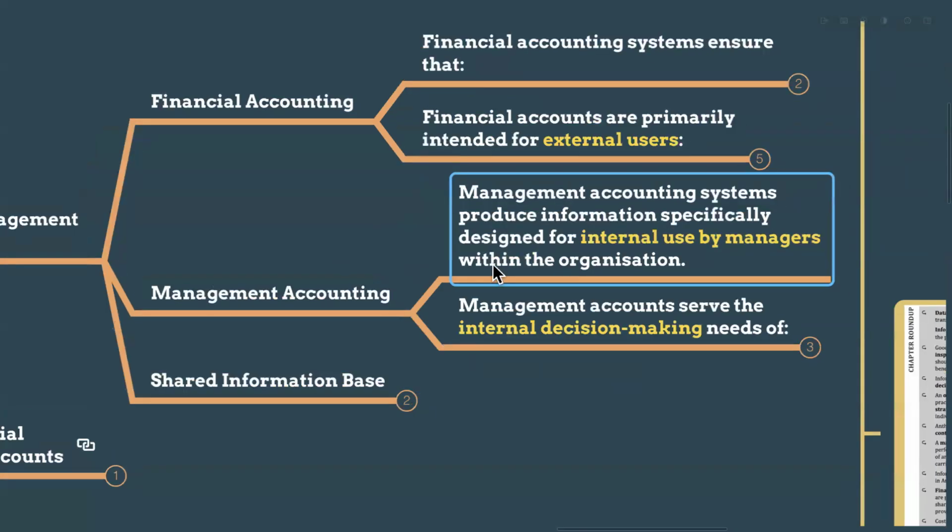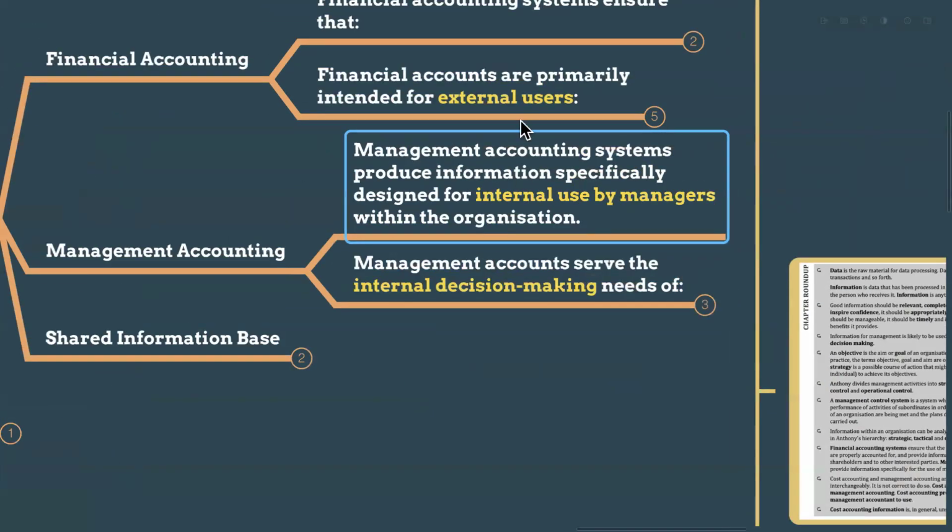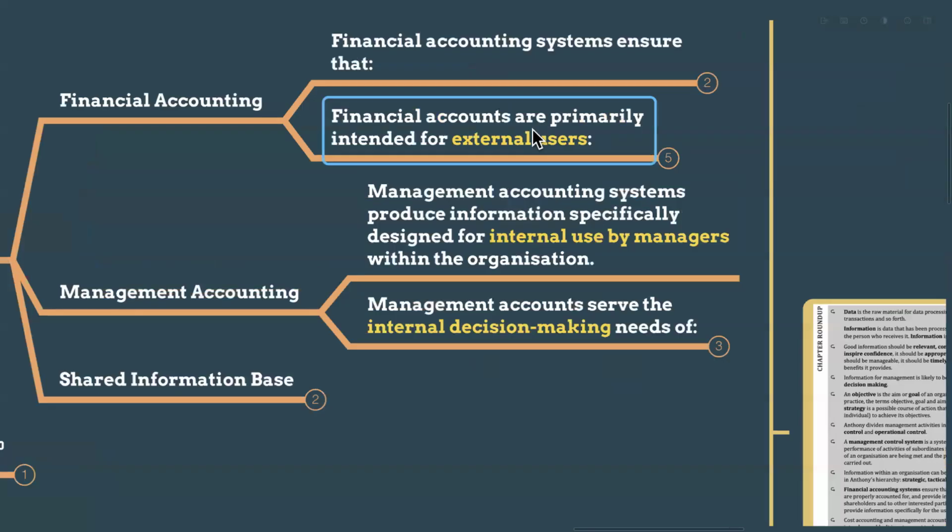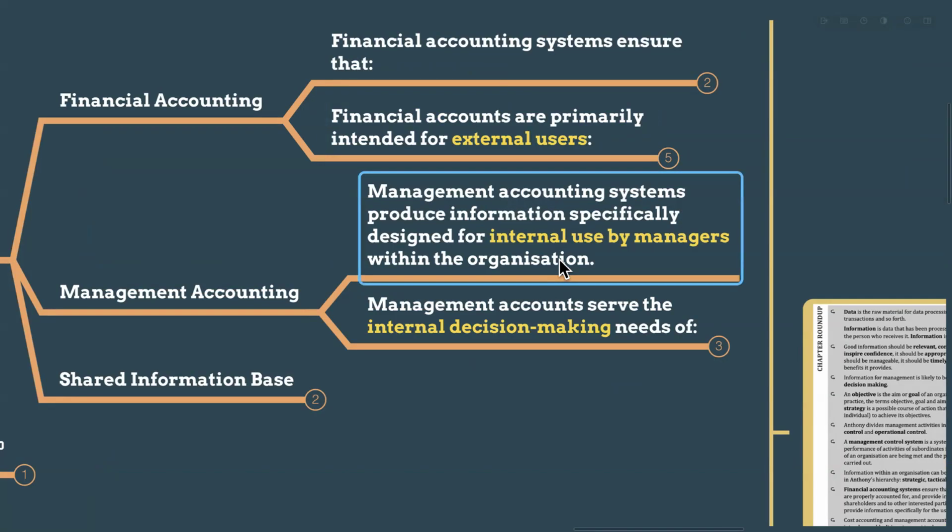And when we consider the management accounting purpose, the management accounting systems produce information very specifically for internal use by managers. So the financial accounting focus is for the external users, and the management accounting focus is mainly for internal use by the managers. So it can be marketing managers, production managers, finance managers. At the same time, management accounting serves internal decision making needs.